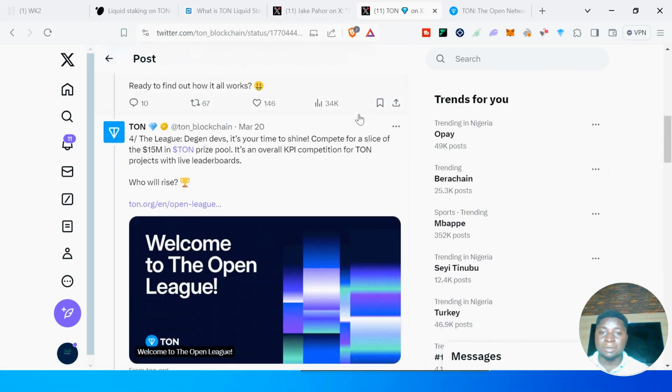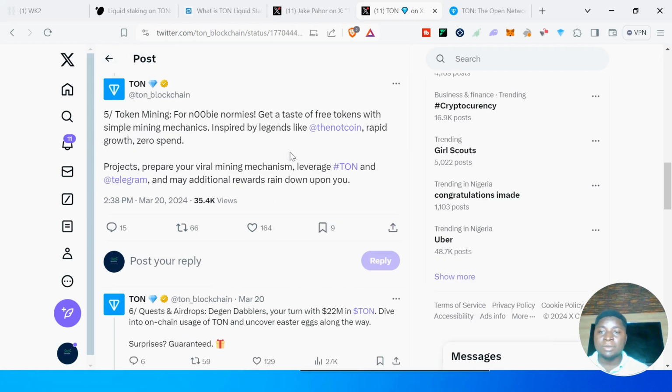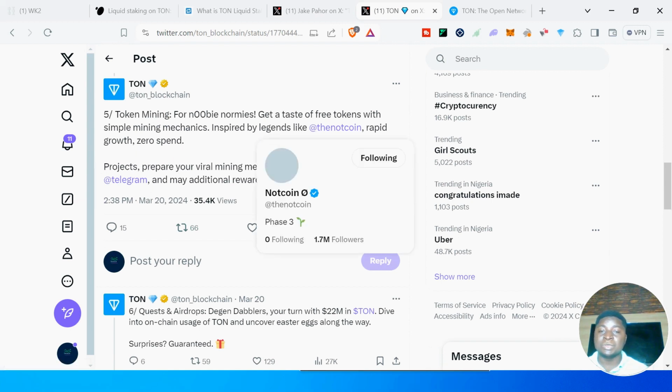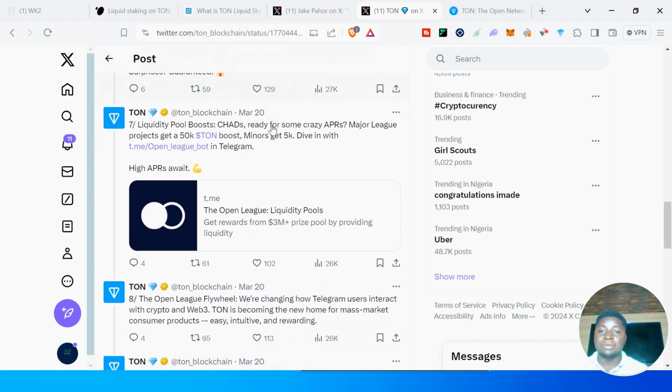But let's really look at those categories of people that will receive rewards. The first is the league, which is the Gen Dev. These are the developers, those that build applications on TonChain. The second one, token mining: people that participated in mining activities on TonChain. One example is Notcoin. If you mine Notcoin, then you are in for a huge reward. Then Quest and Airdrop: those that participate in activities for Airdrop will also earn rewards. And liquidity boost, pool boost, charge ready for some crazy APR.